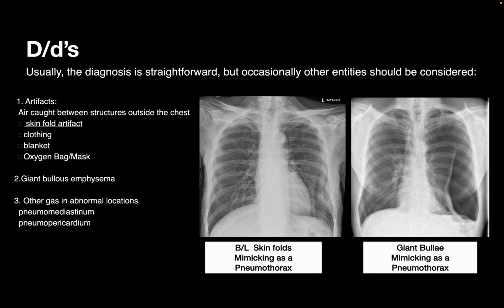Sometimes small bullae can also mimic a localized pneumothorax, so we should always keep in mind the possibility of a bulla also. Other mimics can be accumulation of gas in abnormal locations like pneumomediastinum and pneumopericardium.